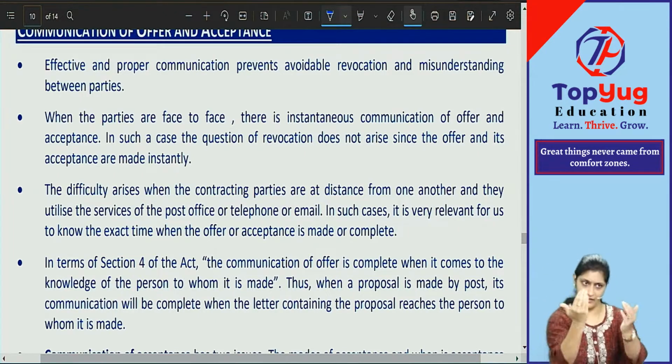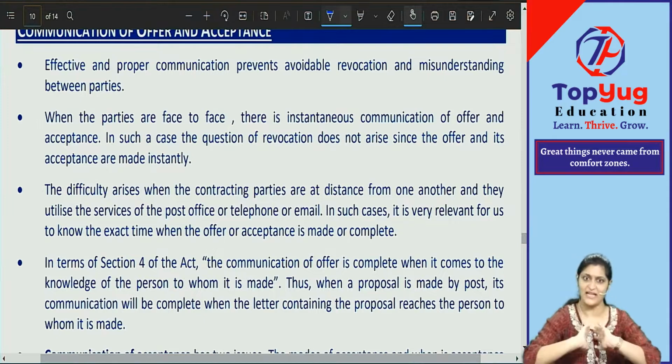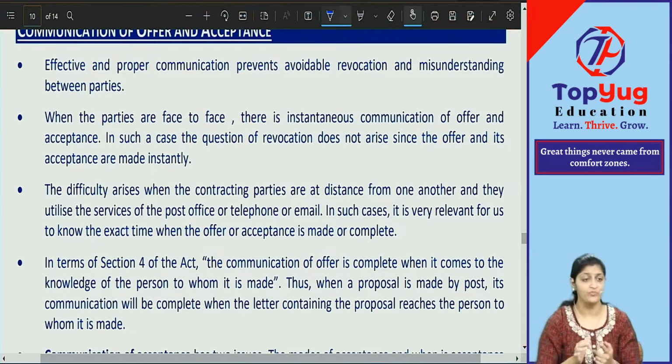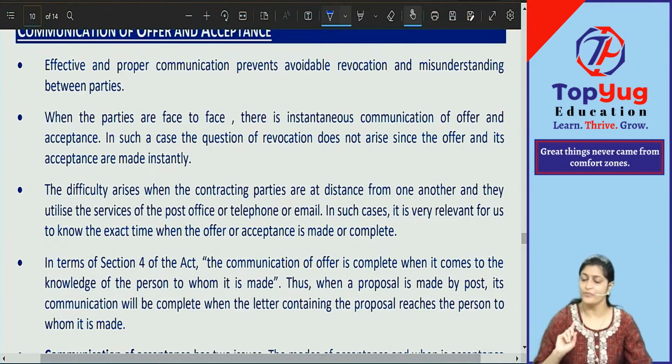So when they are near to each other, they used to speak and enter into contract. But when they are at far places, nowadays what do we do? We send emails, immediate contract. We speak on telephones, immediate contract. WhatsApp messages, immediate contract. Or faxes we use, all these are immediate contract. But that time when they were at distant places, they used only postal service.